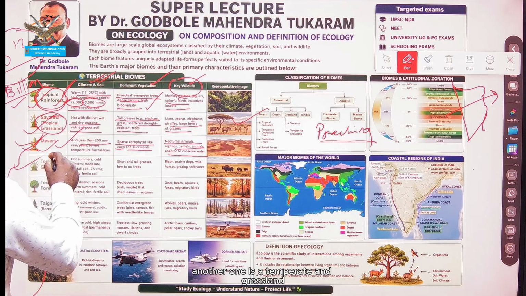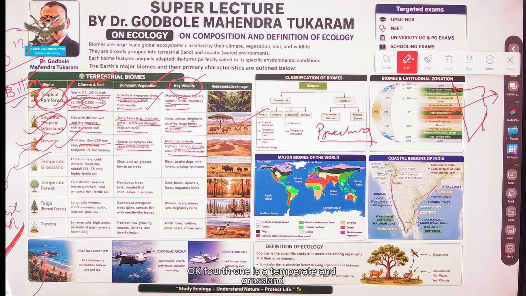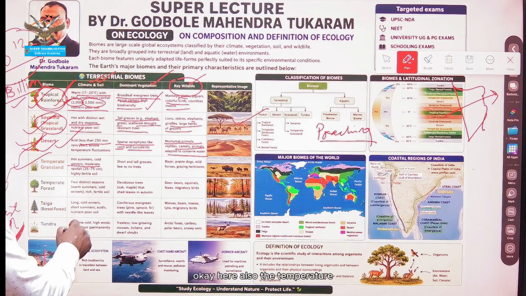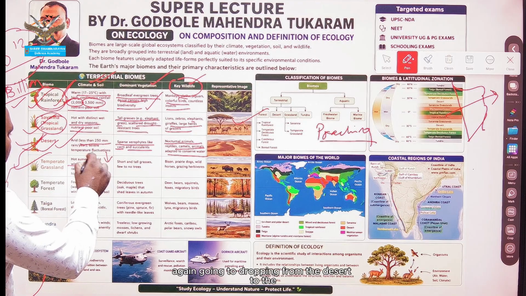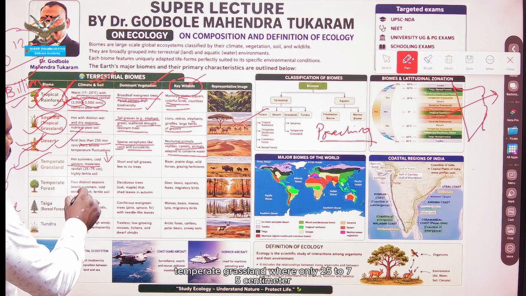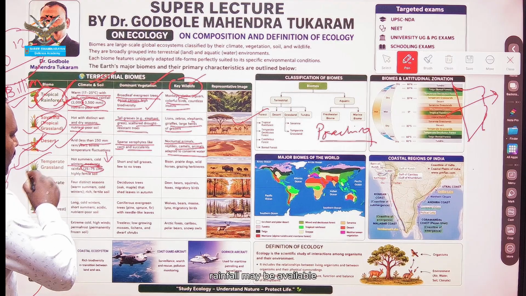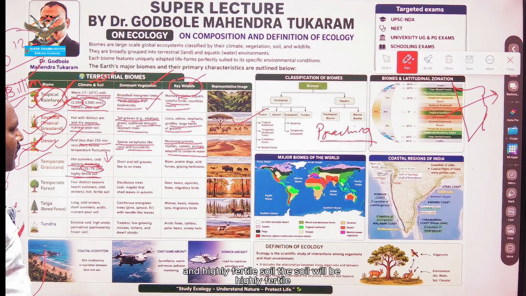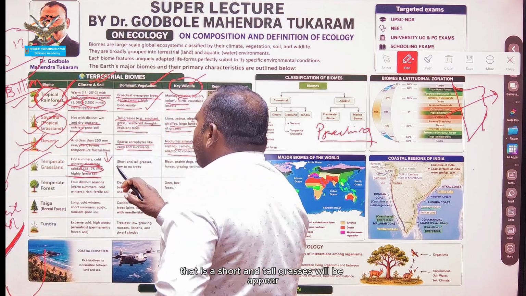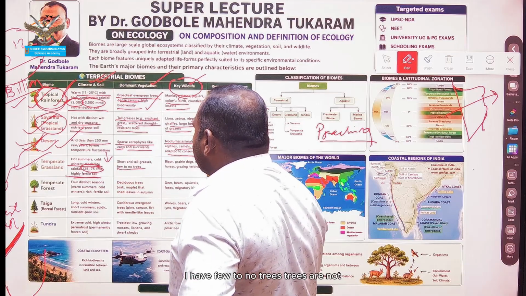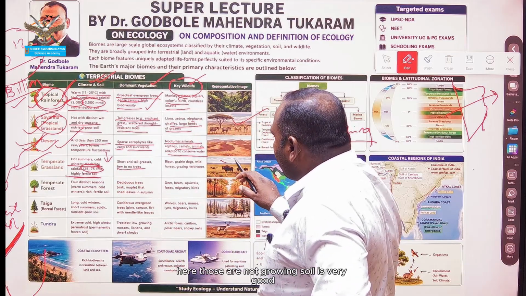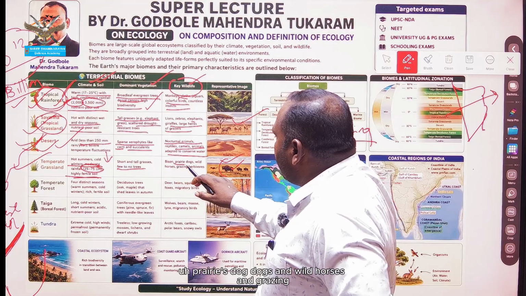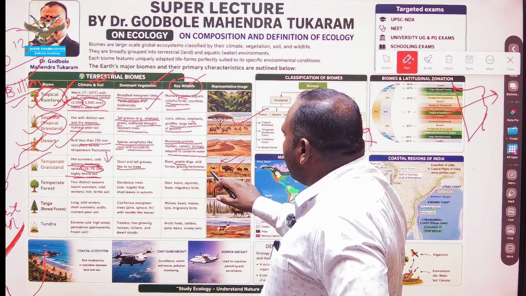Another one is the temperate grassland. Fourth one is the temperate grassland. Hot summers, cold winters. Here the temperature again drops from the desert to the temperate grassland, where only 25 to 75 centimeter rainfall may be available, and the soil is highly fertile. Short and tall grasses will appear. Few to no trees; trees are not growing here. The soil is very good. Different animals like bison, prairie dogs, wild horses and grazing herbivores are found.